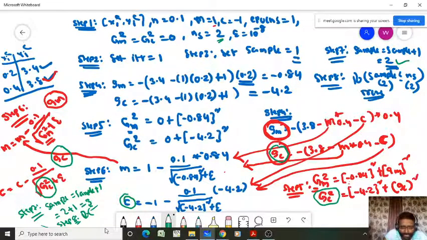You have to update your iteration. Then iter equals iter plus 1. Already we are in the first iteration, right? 1 plus 1, that's equal to 2, second iteration. But the max number of epochs you decided here is 1 only. So we exceeded the max number of epochs. Then directly read the latest M and C values and calculate the mean square error and root and everything based on your training and testing data set. Right? So this is the AdaGrad optimizer.